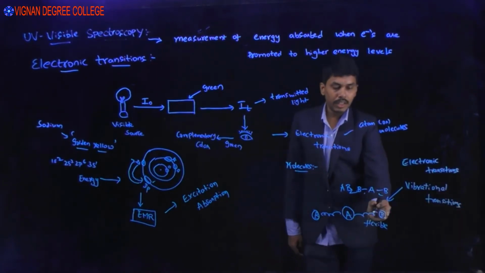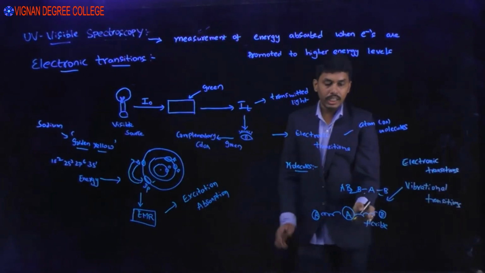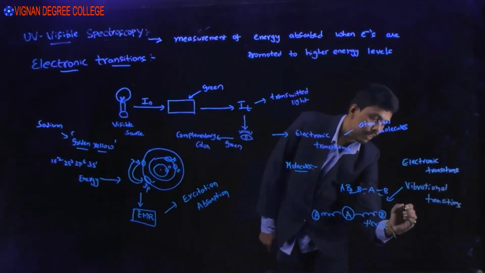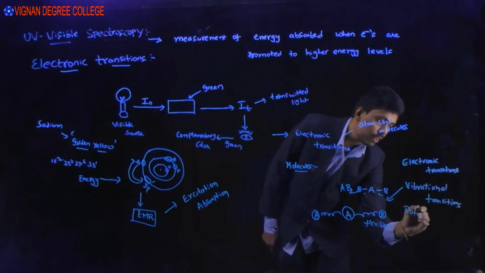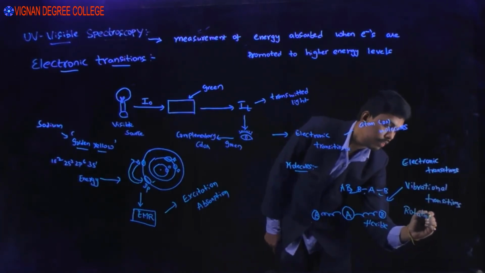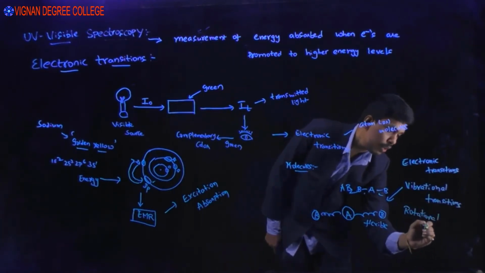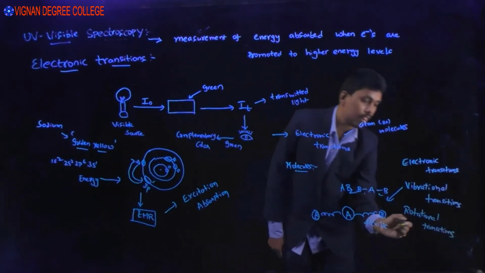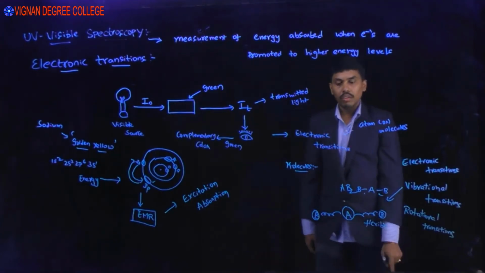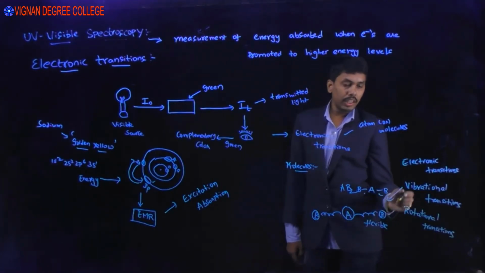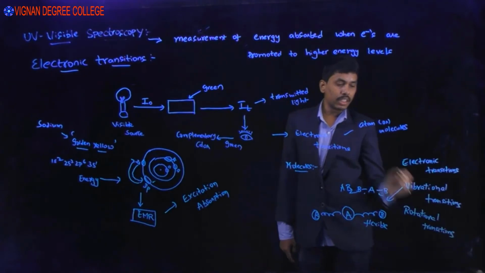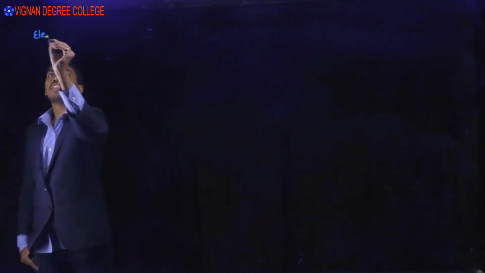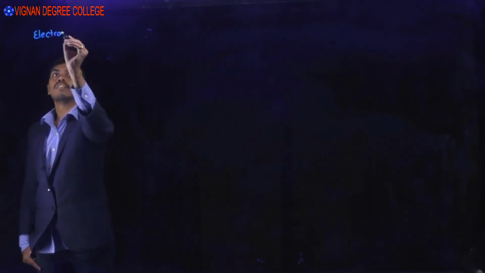Second one is vibrational transitions. Why? Because the bond lengths are not rigid and they are flexible, it may undergo vibrational transitions. And the third one needs even less energy, it is rotational transitions. So the molecules undergo three types of transitions: electronic, vibrational, and rotational transitions. UV spectroscopy is concerned with the electronic transitions of the molecule.